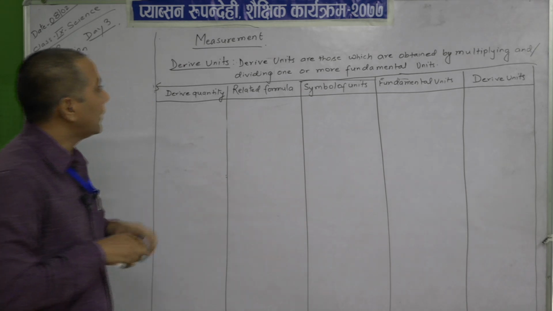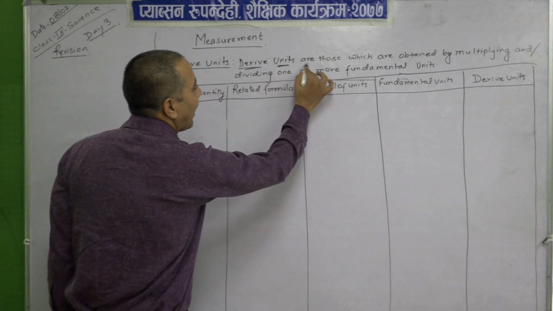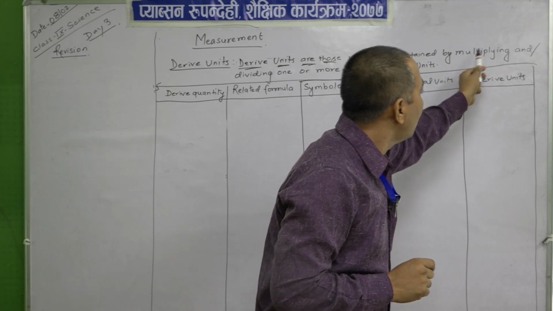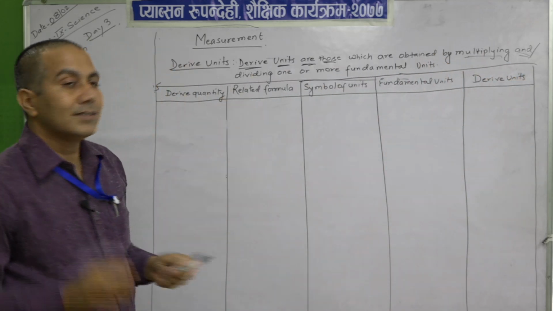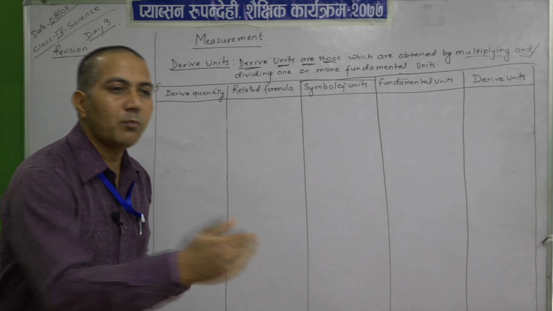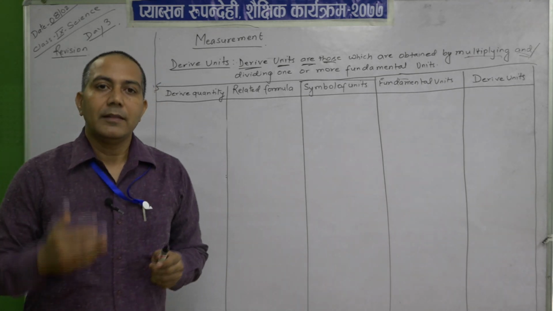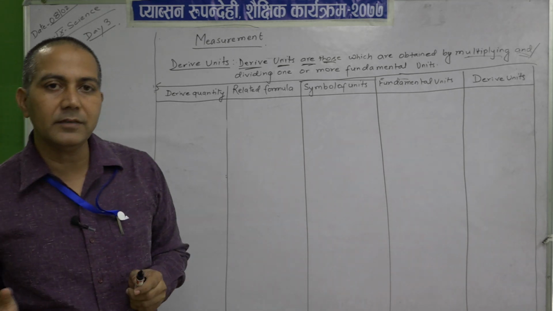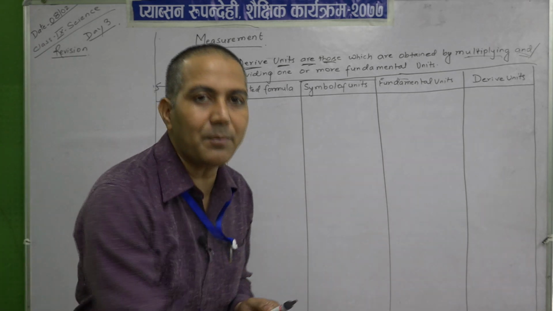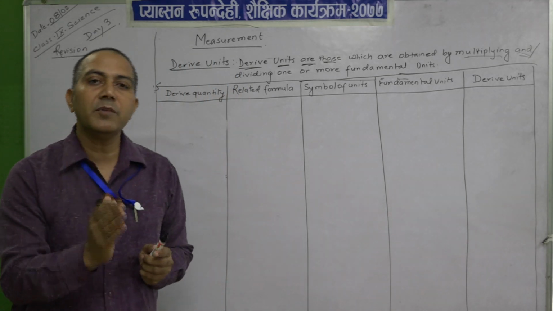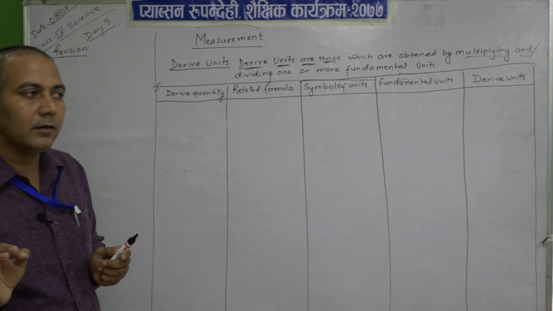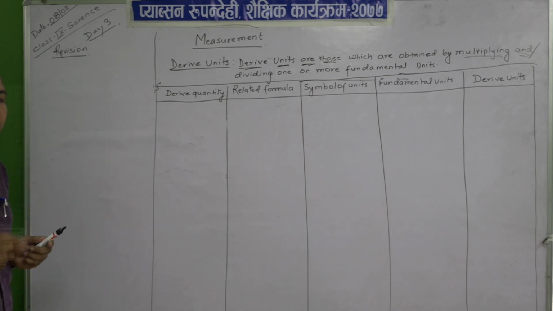Why is it written "and or"? Sometimes we have to multiply two or more units, sometimes we have to multiply as well as divide, and sometimes we have to only divide. That is called a derived unit.